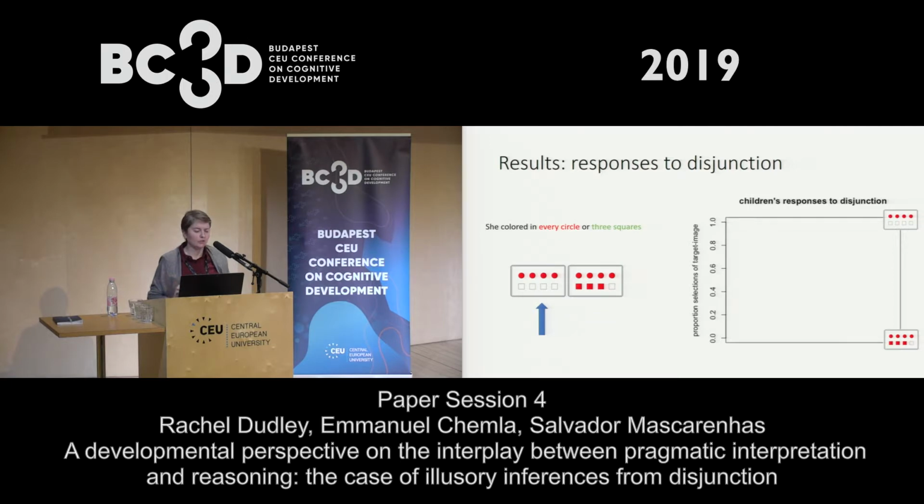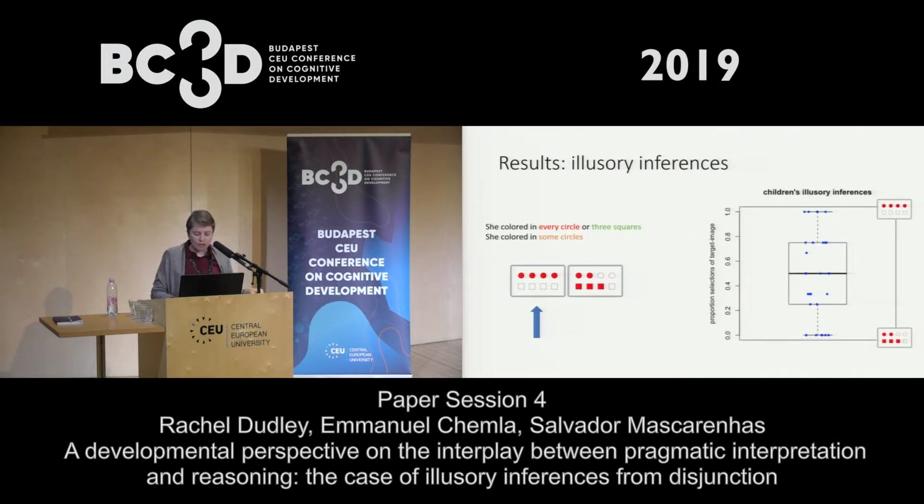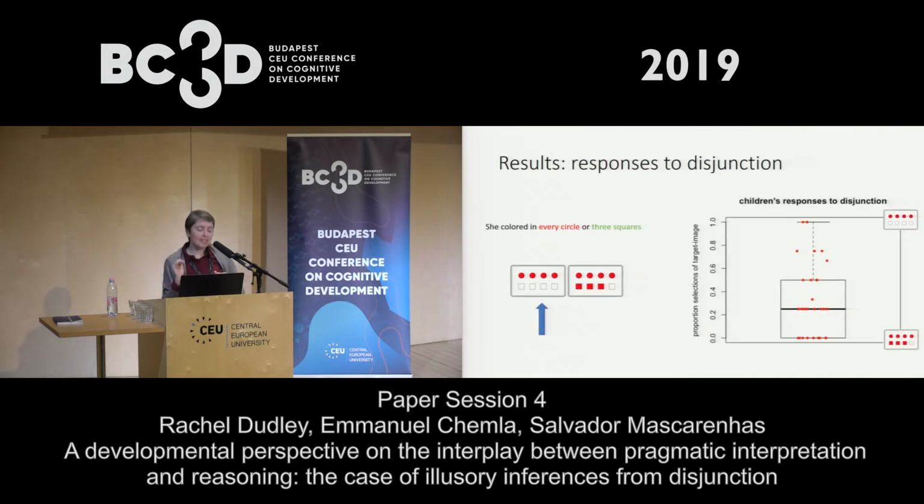And as for children's responses to disjunction only, in this case, we tested only the first premise and we gave you a different image comparison. So the one disjunct image versus the both disjuncts image. And here the adults would choose the one on the left, so that's what we have graphed on the y-axis, how often you make the adult-like choice. What you see here is that, in fact, children very rarely pick the adult-like choice. More often than not, they are picking the image that makes both of the disjuncts true, which is a replication of previous research in this area.